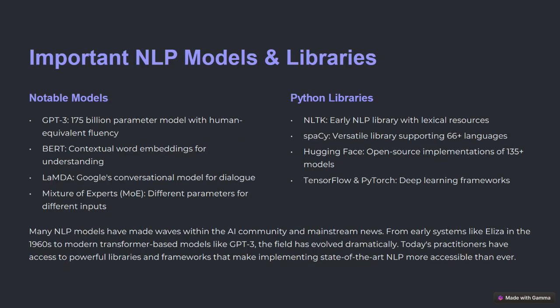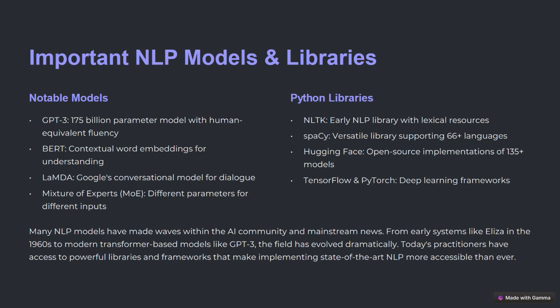Then we have some important libraries and models. Among the models we have ChatGPT, which is very famous and one of the most widely used models, I think. We have Google Bard, which is again very famous and used extensively. We have LaMDA, we have MoE, and if you talk about Python libraries, we have Natural Language Toolkit, which is also widely used.